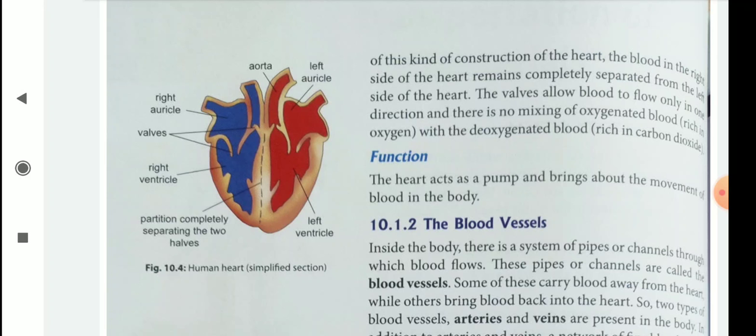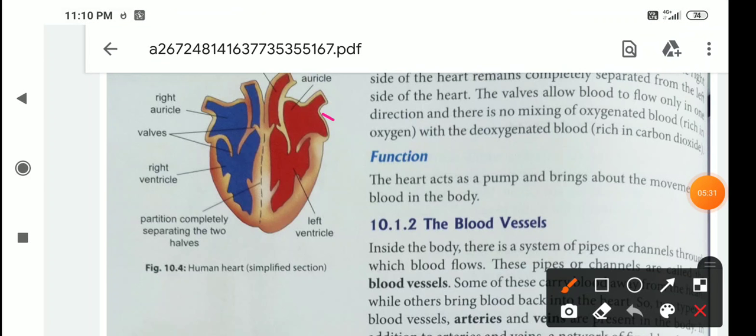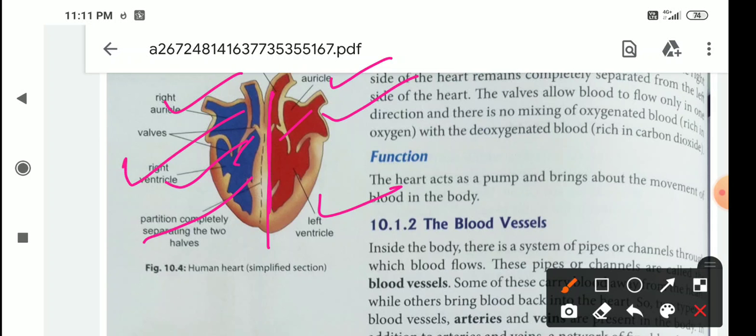Here red color means oxygenated blood and blue color means deoxygenated blood. So here are the right auricle, left auricle, these are valves, and left ventricle, right ventricle. This is the partition of the heart. This is one half and this is the second half.